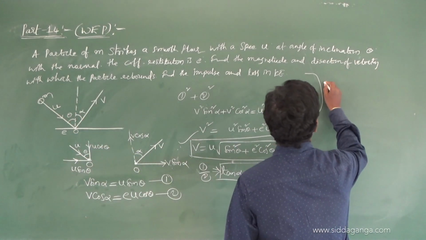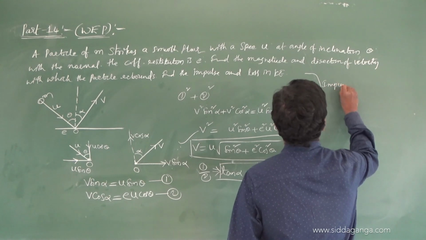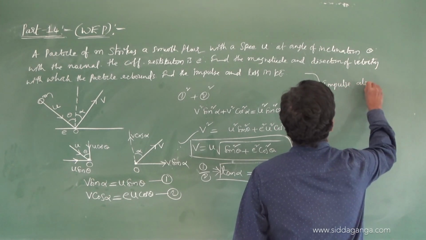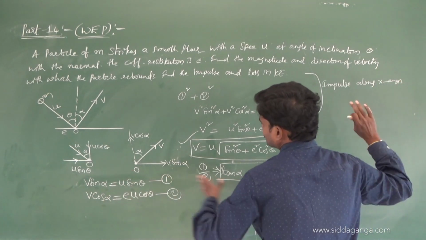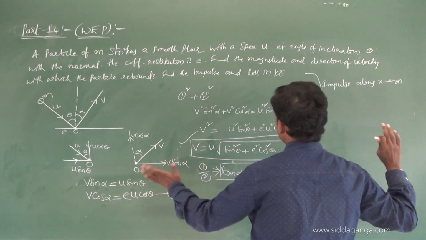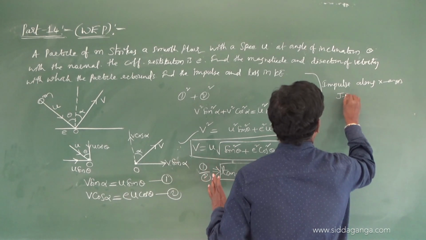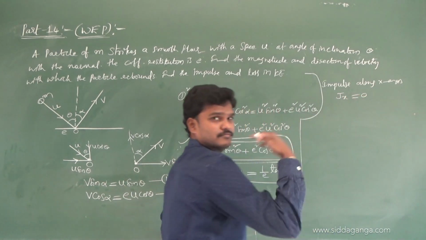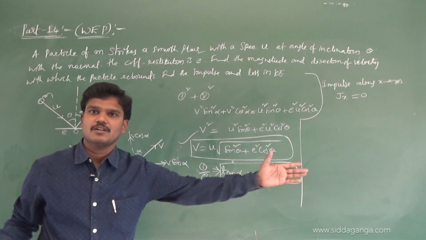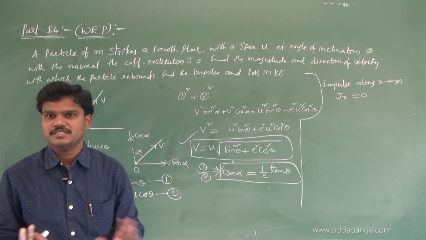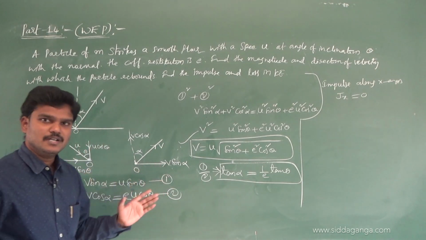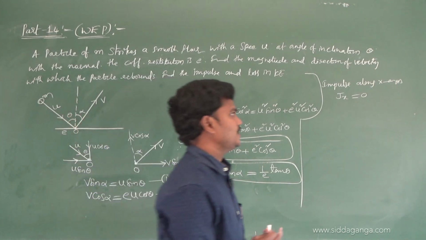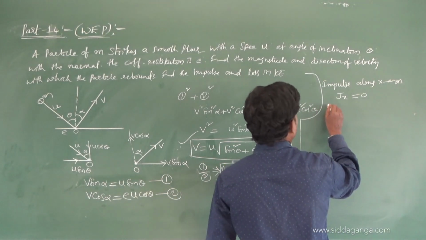So let me find the impulse along the x-axis. Along the x-axis there is no change in velocity, U sin theta and V sin alpha are as it is. So impulse along the x-axis is 0. Along the floor there is no change in impulse, because these two components are equal. There is no change in velocity. And along the y-axis,